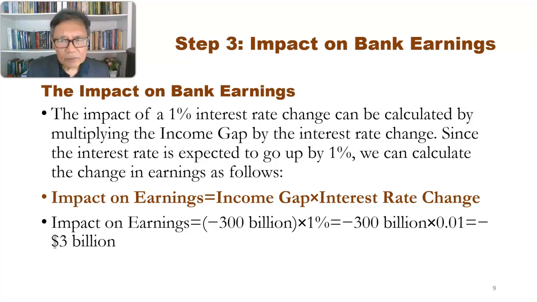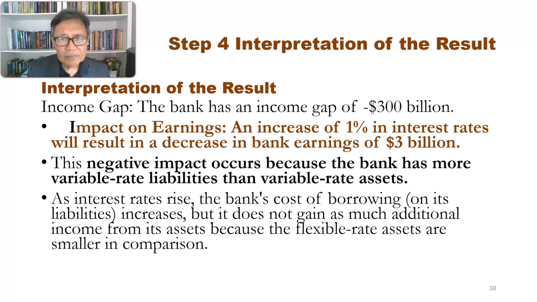So banks would like to see an increase in interest rate be able to sustain the earning by way of allowing the deposit rate to increase in an equivalent amount to the increase in the interest revenue. But what we see here is that the increase in the interest expense is much more than the increase in interest revenue, because of the fact that the VRA is lower than the VRL.